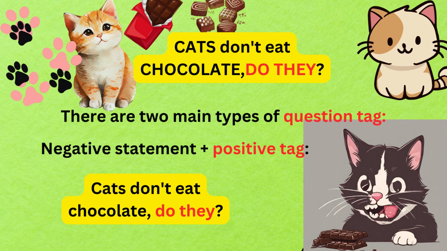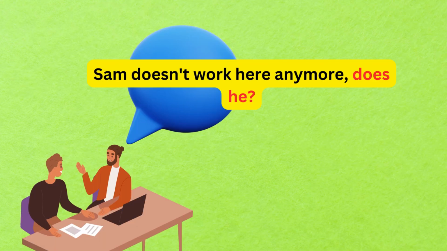Cats don't eat chocolate, do they? There are two main types of question tag. Negative statement, plus positive tag. Cats don't eat chocolate, do they? Sam doesn't work here anymore, does he?